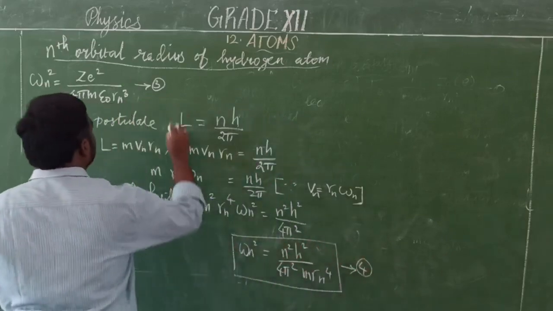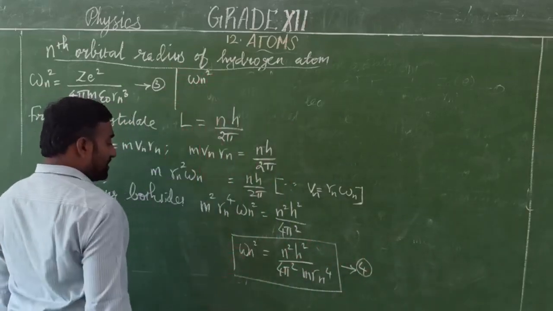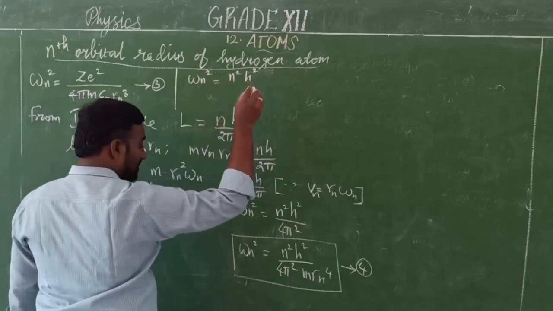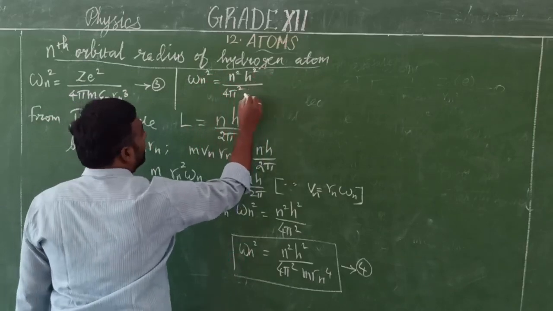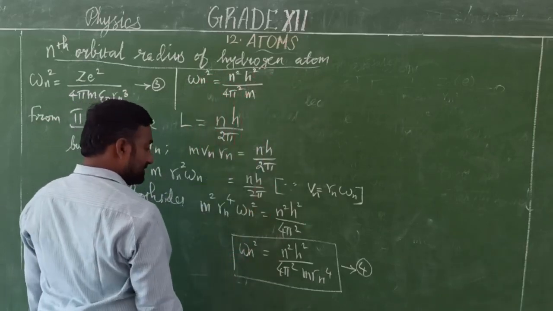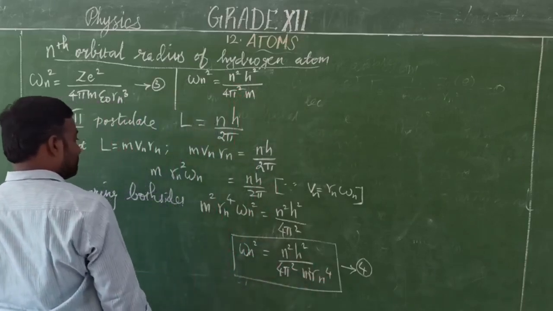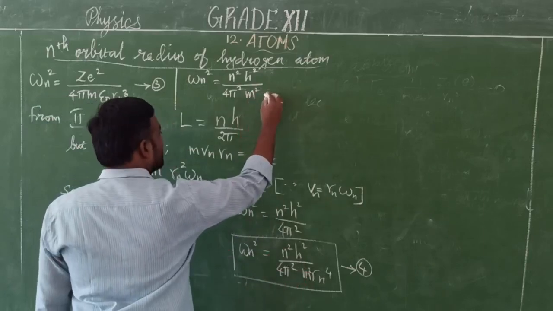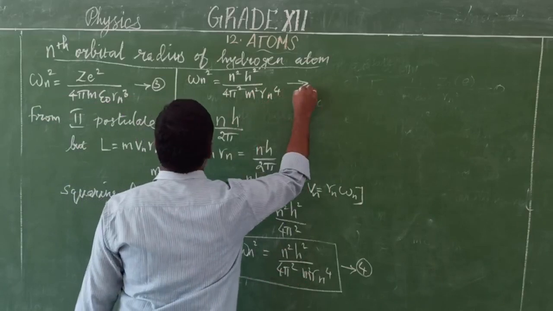So what is the fourth equation? We will write it here: omega_n square is equal to n square h square divided by 4 pi square, we forgot to write m square, m square r_n power 4. So now this is equation number 4.